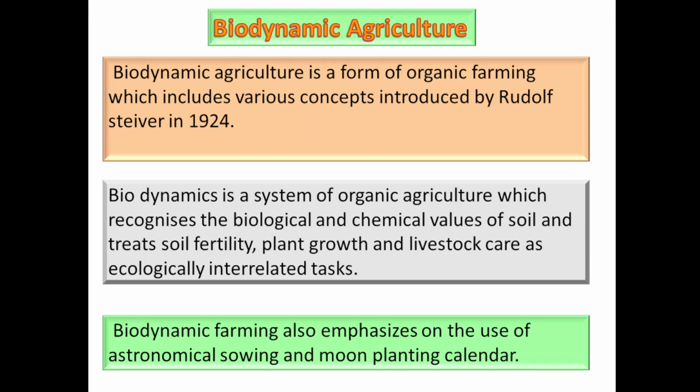Today's topic is biodynamic agriculture. Biodynamic agriculture means a holistic, ecological and ethical approach to agriculture practices. All the agriculture practices are done with a holistic approach, and all the practices are ethical, where there is no use of chemical fertilizers.